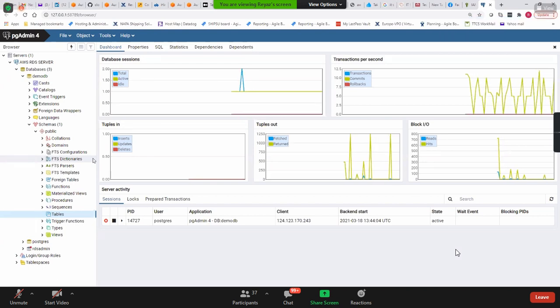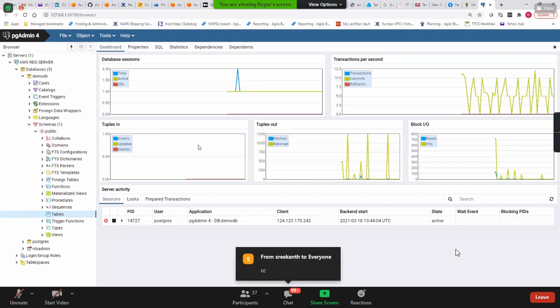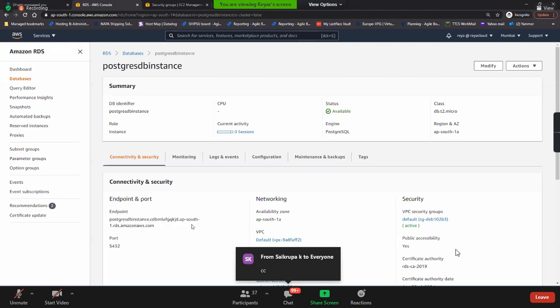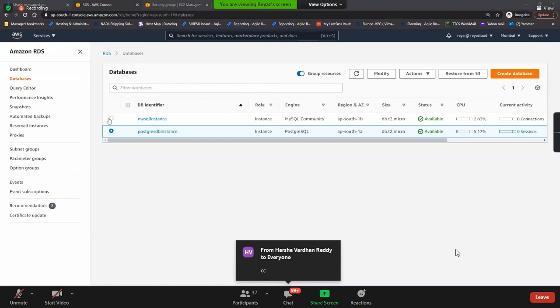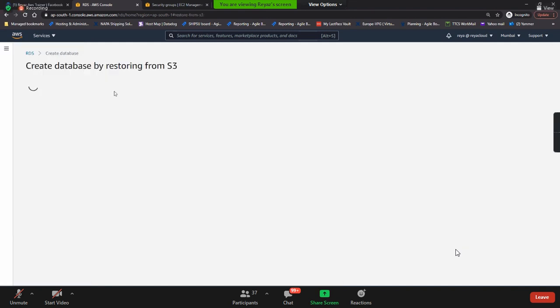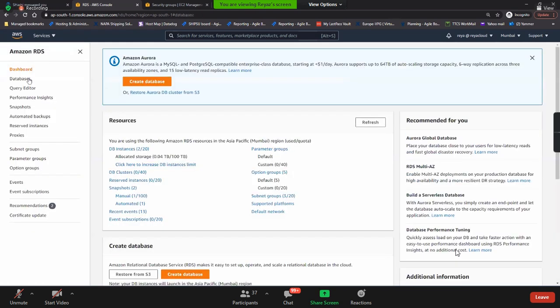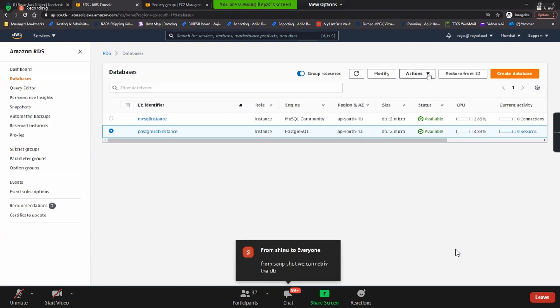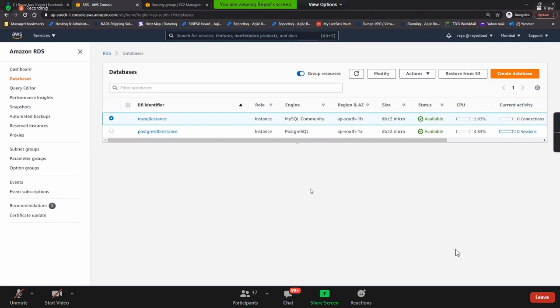Is this clear, how to connect, everyone? Super. I will show the create replicas. Okay. So this is how you will be launching the databases, and then you'll be connecting to it. Now, from a snapshot we can retrieve a DB. Definitely you can do that. I'll show you, but that is a part of your task. But yeah, I'll show you here.